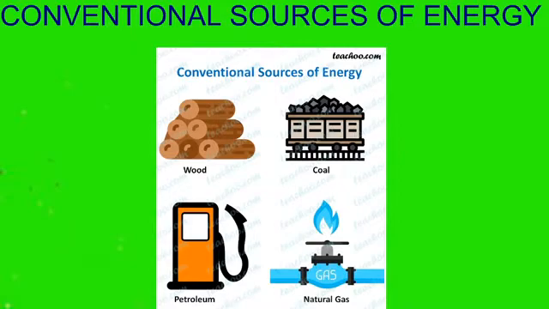But when you burn these fuels, it has a great impact in causing global warming, which is so very disastrous for all of us, and which has been a great concern to all the environmentalists, to everyone. That is global warming. So now let's study in a little detail the different types of conventional source of energy one by one.